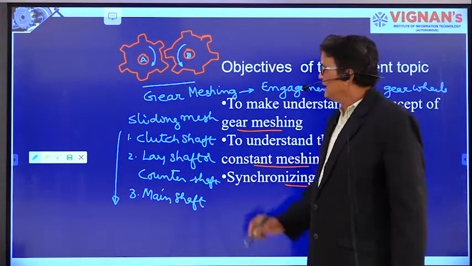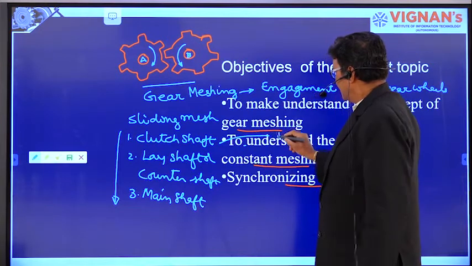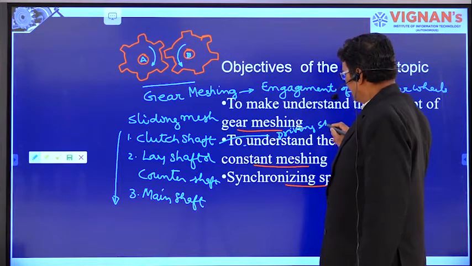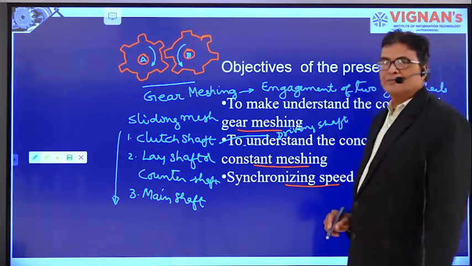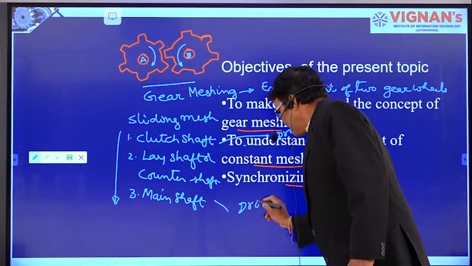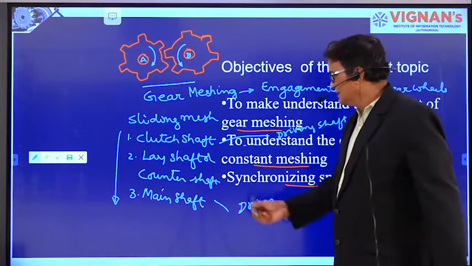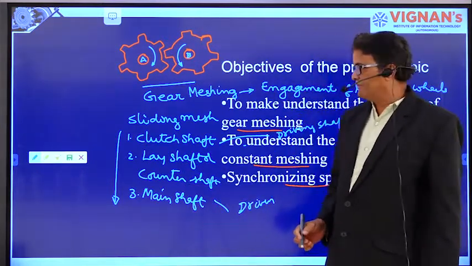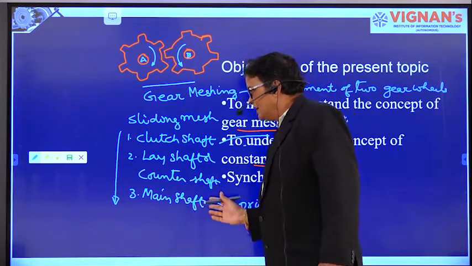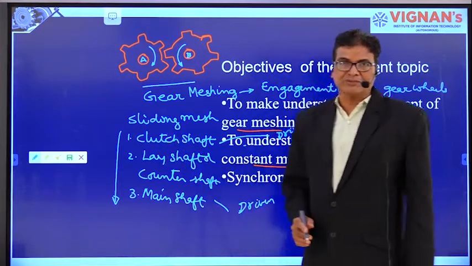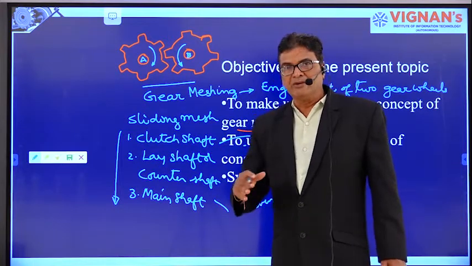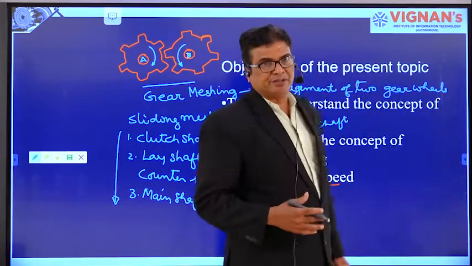The clutch shaft is the driver here. This is the driving shaft, and the main shaft is the driven shaft. The lay shaft is the intermediate shaft, right? In the sliding mesh gearbox, the gears on the main shaft are allowed to slide onto the gears on the lay shaft. Thereby, the gear ratio will be obtained. Accordingly, the speed of the gear will be increased or decreased, right?